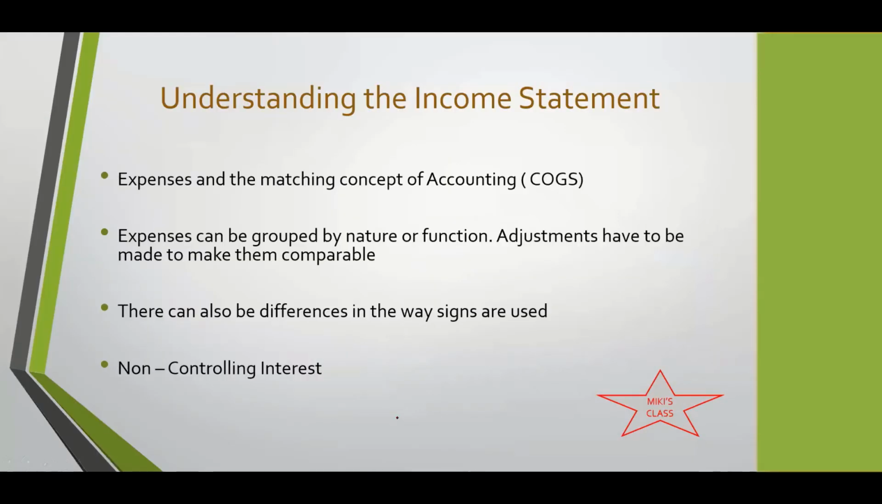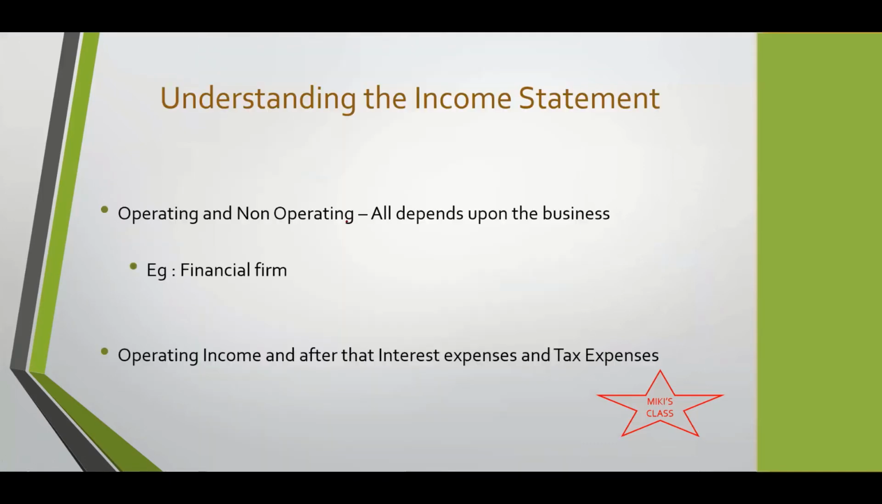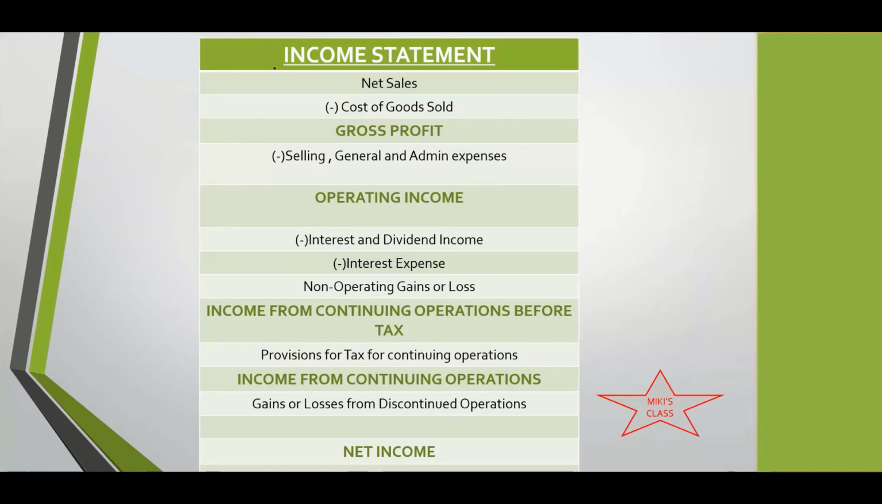Now here they are talking about the format in which the income statement can be made, and we'll see a format. Okay, this is the format of the income statement. See, Shelja, we have net sales minus the cost of goods sold. This gives us gross profit. Then we have SG&A, selling, general and administrative expenses, which gives us the operating income.